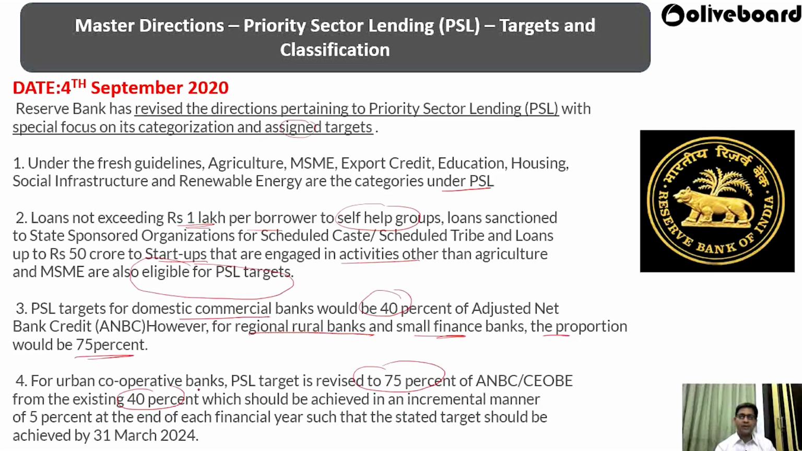So for the urban cooperative banks, from 40% to 75%, that has to be achieved in an incremental manner every financial year, by raising it by 5% at the end of each financial year and reaching the stated target by 31st March of 2024.